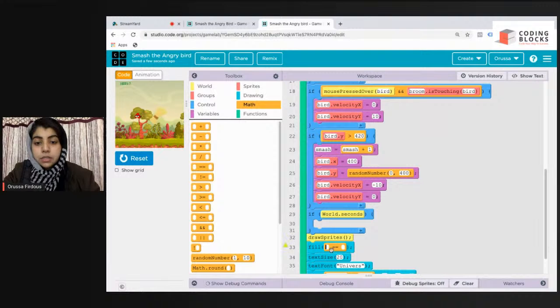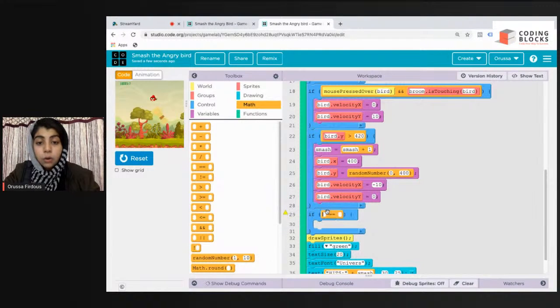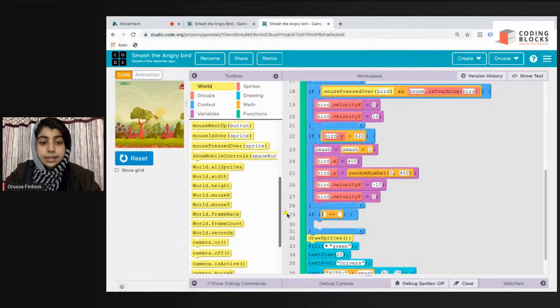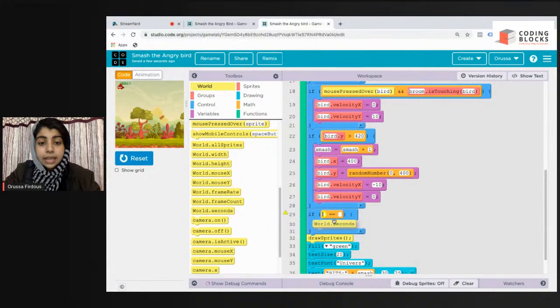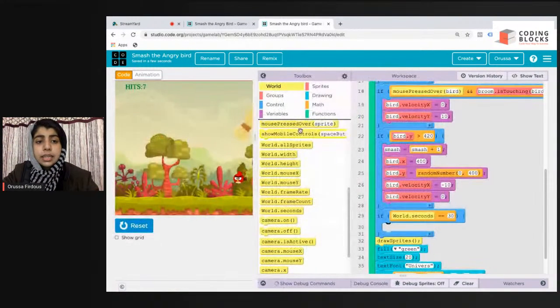I'll first get this equality operator from maths. On one side attach world dot seconds, and on the other side attach the number of seconds. So 30. First of all, what we want is, as soon as world dot seconds equals 30,